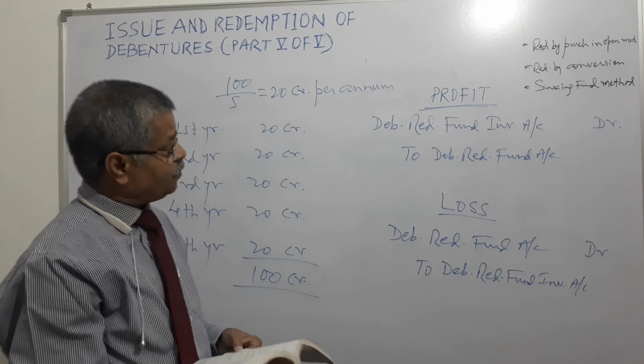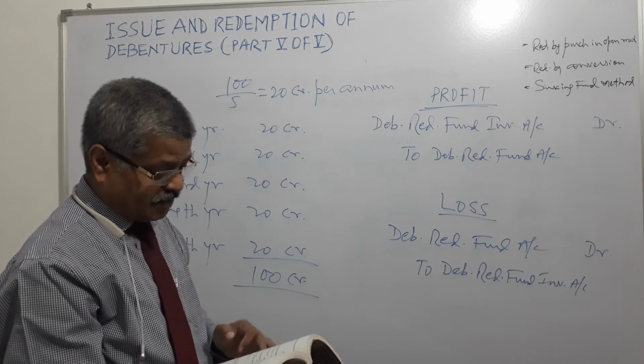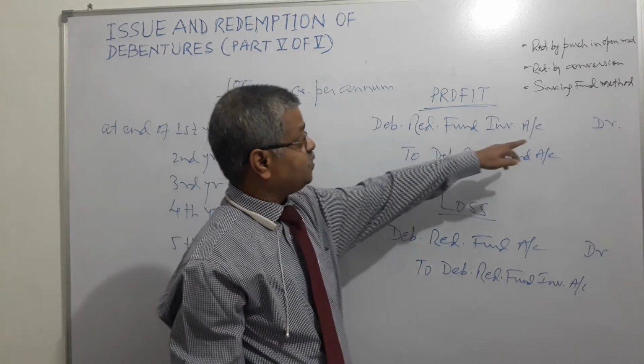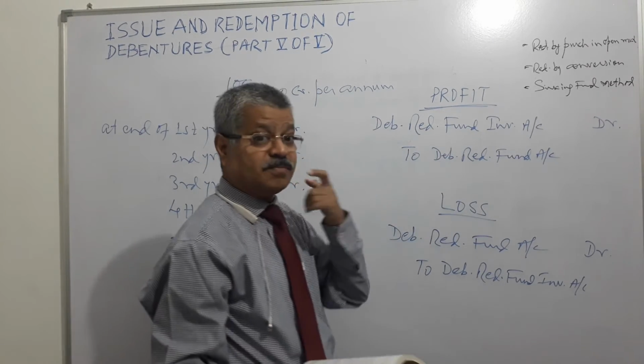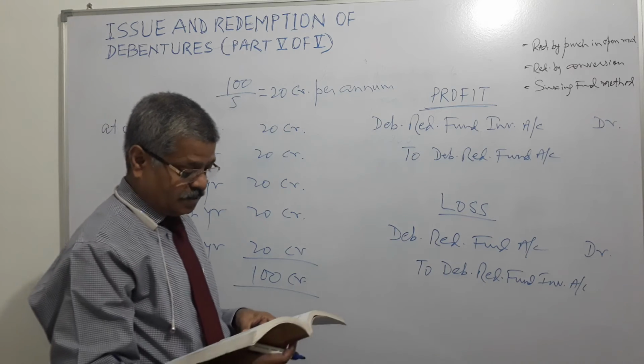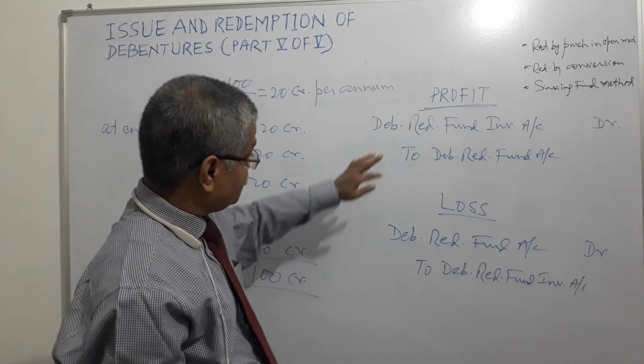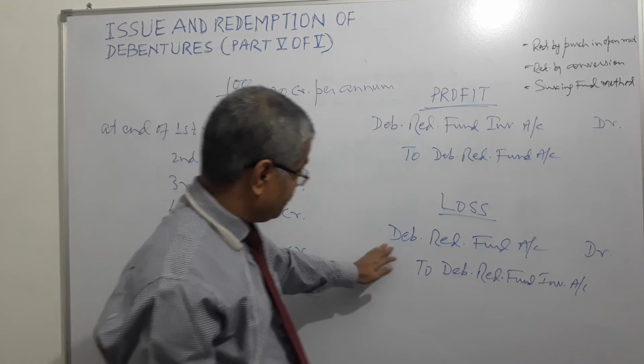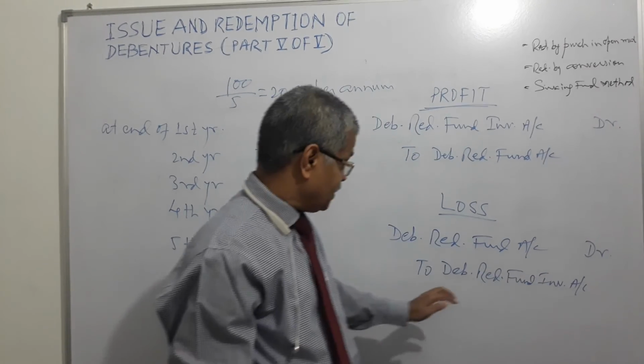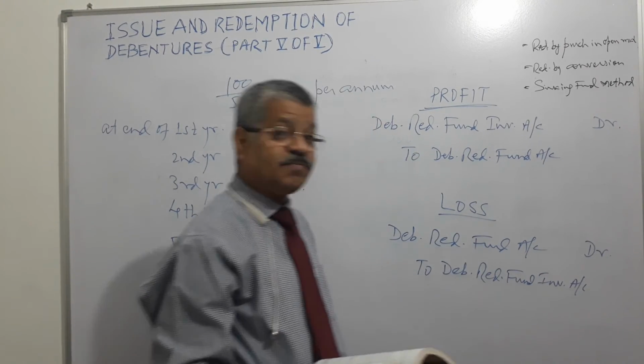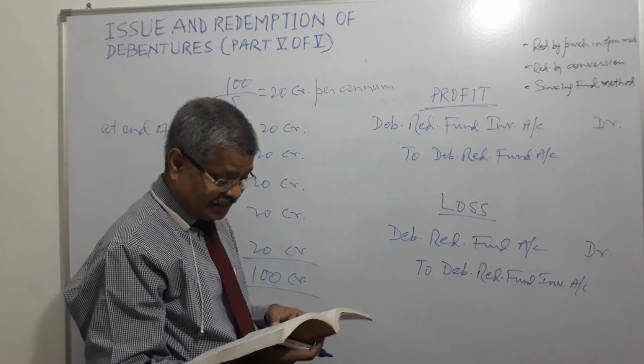So in case of profit, debenture redemption fund investment account is debited and debenture redemption fund account is credited. And in case of loss, the reverse of this entry, debenture redemption fund account is debited and debenture redemption fund investment account is credited, right?